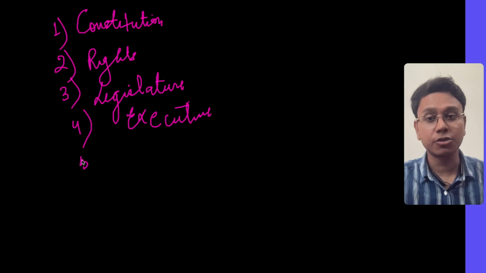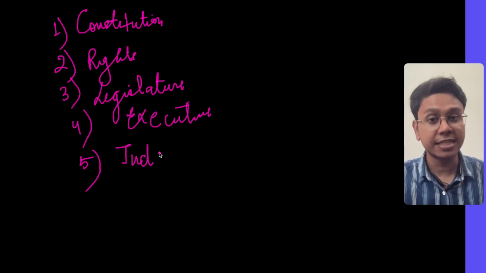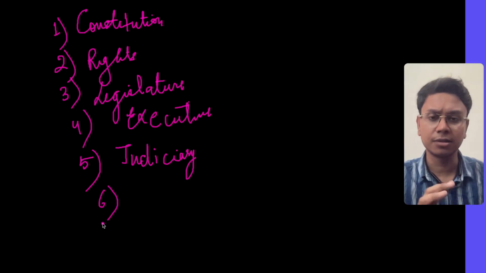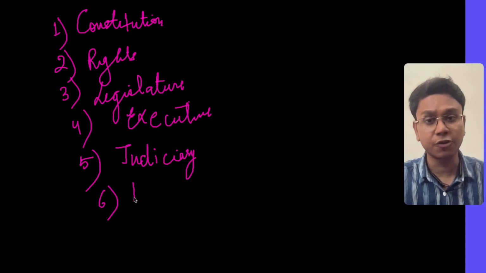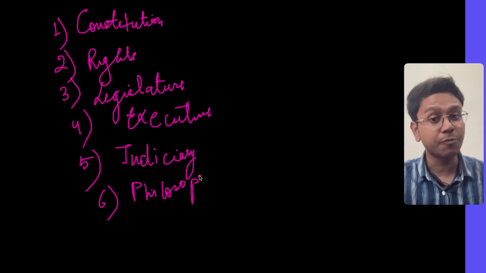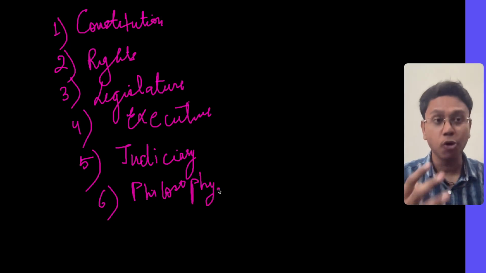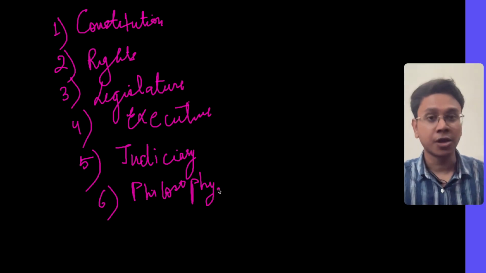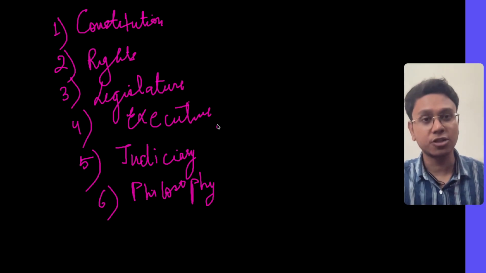Then we also understood the third organ of government, which was judiciary. Very important. Judiciary, as a defender of the constitution, holds a significant role in our democracy. We also spent time on the last chapter, which was philosophy of the Indian constitution. We understood various aspects of the preamble, the values of equality, liberty, fraternity, the concept of republic, democratic, etc. So these things we have covered as of now.